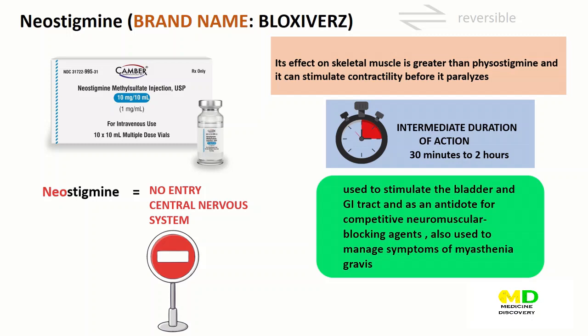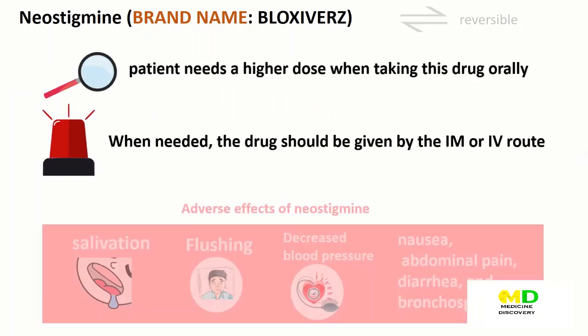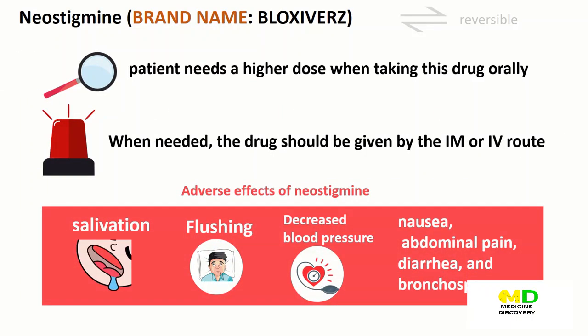Neostigmine is also used to manage symptoms of myasthenia gravis. Because neostigmine is poorly absorbed from the gastrointestinal tract, the patient needs a higher dose when taking this drug orally. When a rapid effect is needed, the drug should be given by the intramuscular or intravenous route. The duration of action for an oral dose is longer, however, so the patient doesn't need to take it as frequently.